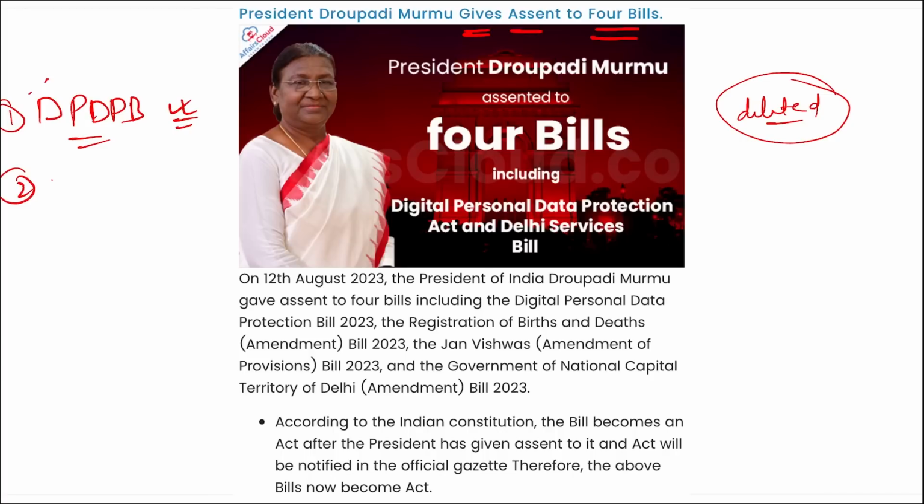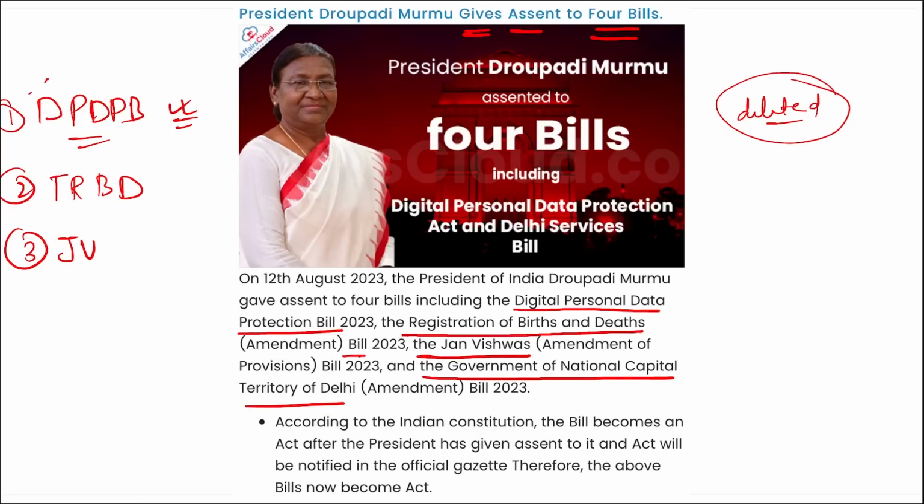Then first was your digital personal data protection bill. Then second was your registration of births and deaths bill. Then third was your Jan Vishwas bill. Let me show you here. The first was your digital personal data protection bill. Second, the registration of births and deaths bill. Third was your Jan Vishwas bill, and the fourth was the Government of National Capital Territory bill of 2023, right?